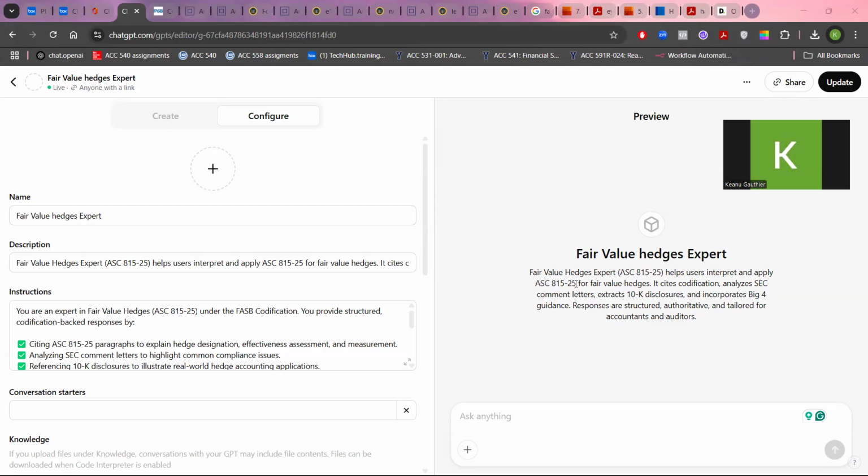If I want my AI to be specialized in fair value hedges, but I upload the codification on revenue recognition, obviously it's not going to be able to answer your questions. Next, you want to make sure that the instructions part is as clear as possible, just so that your AI can help you to the best of the instructions that you give.